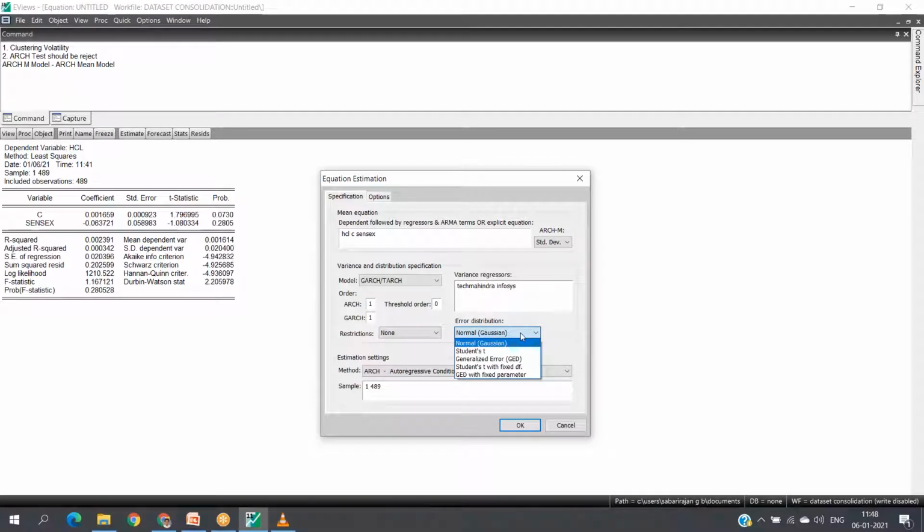Error distribution. There are Student's t, generalized error GED, Student's t with fixed degrees of freedom, and GED, that is generalized error with fixed parameter. Now we are choosing. Then you may ask, is there any reason to choose a particular distribution? See, it's all trial and error to know which model is appropriate. Here there is no good model and bad model. Each model specification has its own impact on measuring volatility as well as prediction.